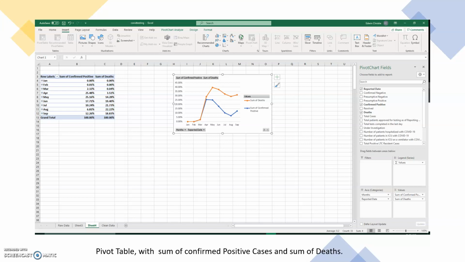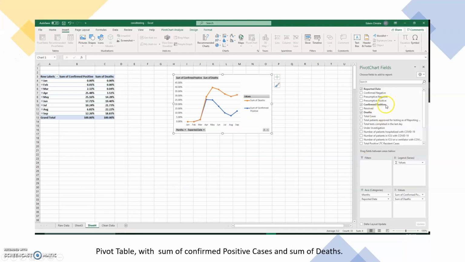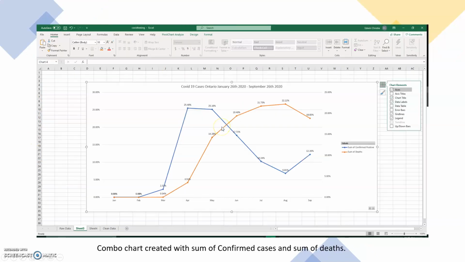As you can see on the right side, there's a small chart which I created from this data. And on the right end of the screen, you can see all the fields which I selected. So there is reported date, confirmed positive cases, and deaths. So I took all these three information to create my chart right here.